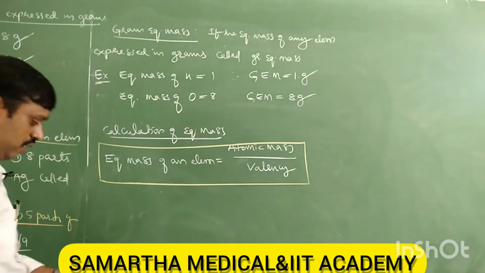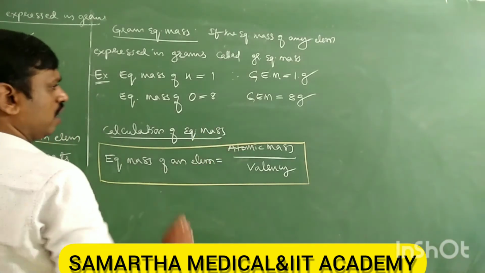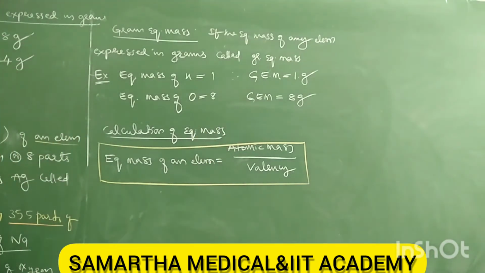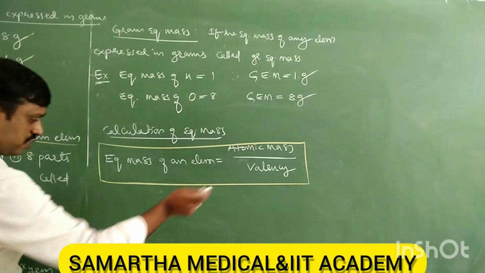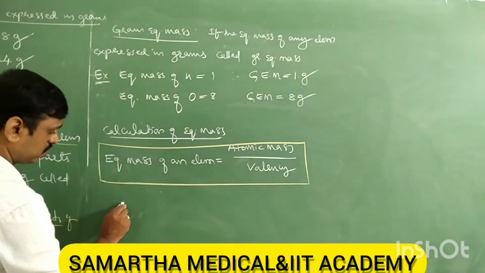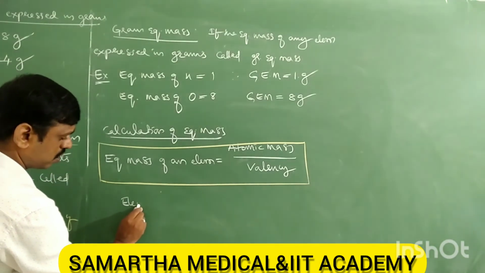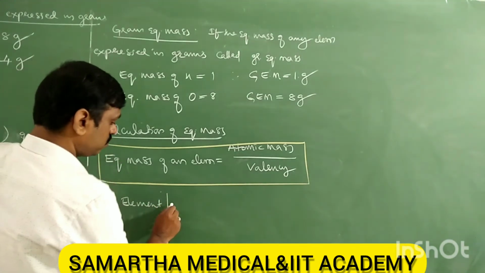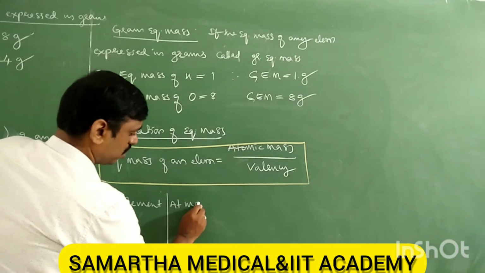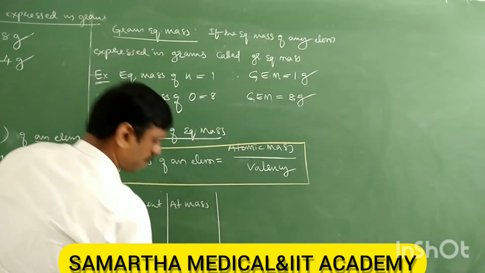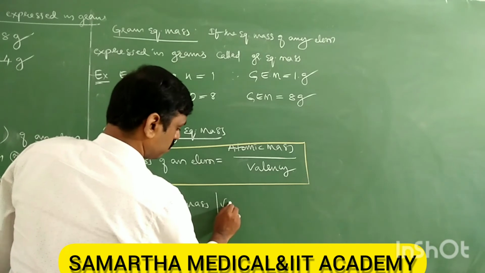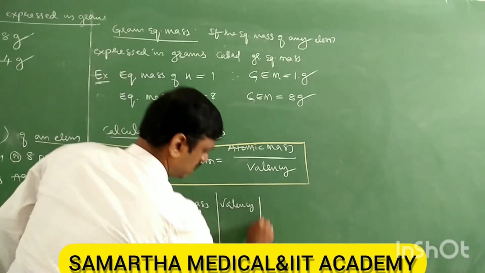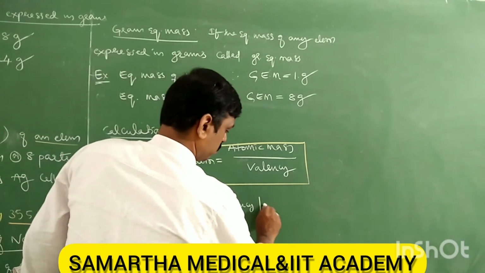Then let's see the equivalent masses of some important elements. We have studied this in electrochemistry. I'll write here the equivalent mass of some important elements. Take element in the first column, atomic mass in the second column, valency in the third column, and equivalent mass in the fourth column.